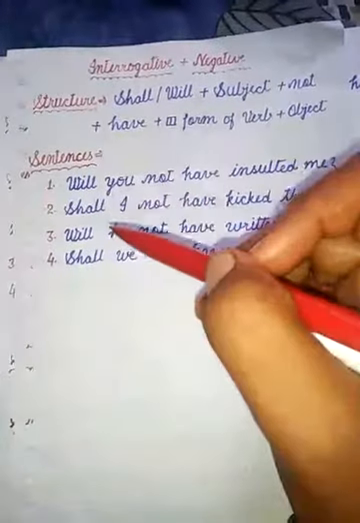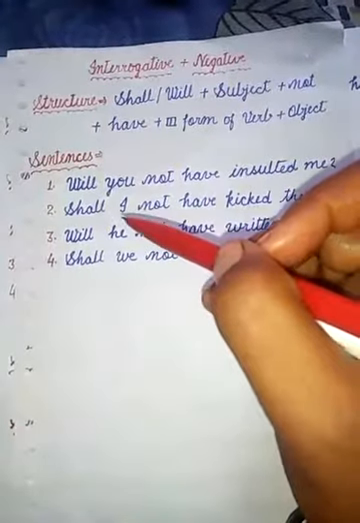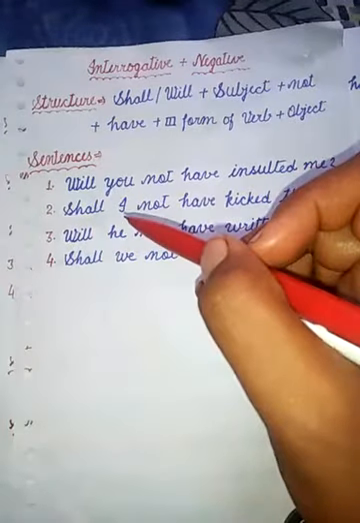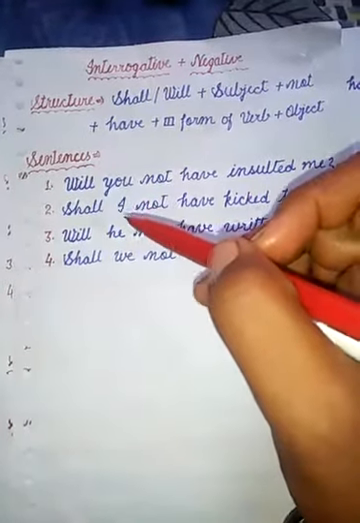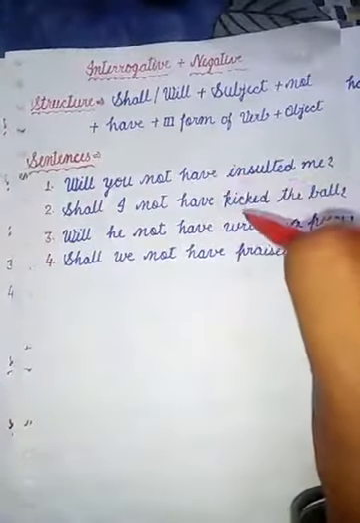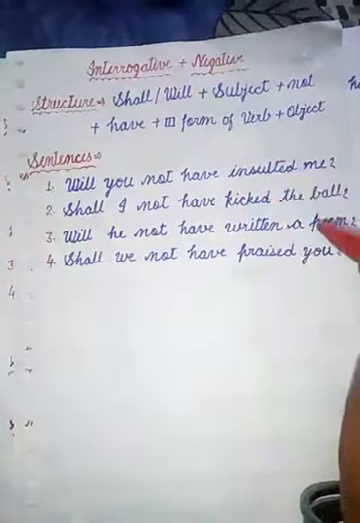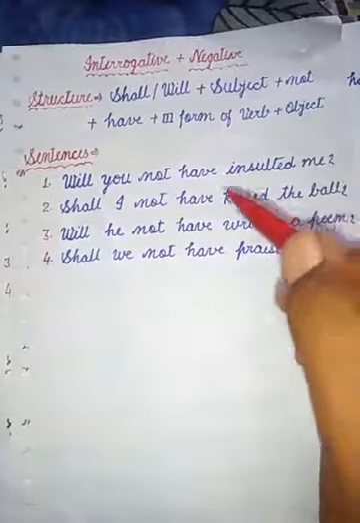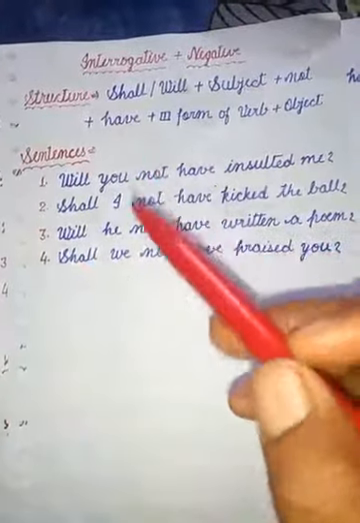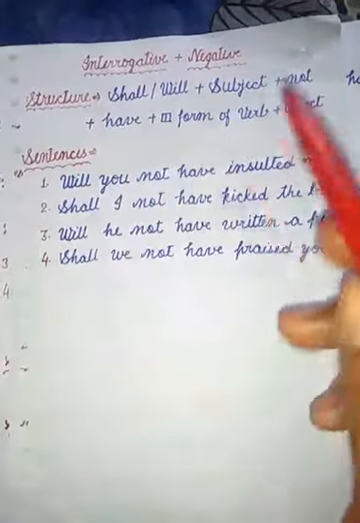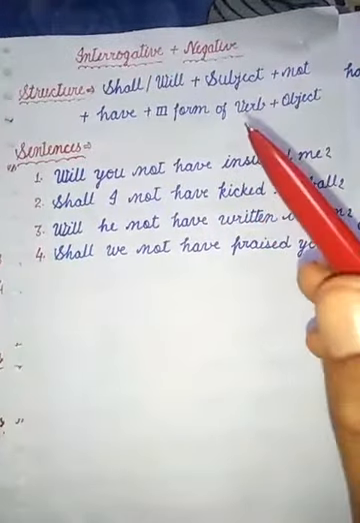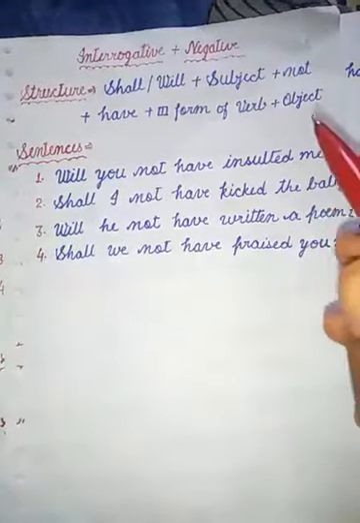Here at first shall, then I told you already if we use shall at first, we have to use the subject I or we. So I use here I. Shall I not have kicked, third form of verb kick, the ball, this is object. Third sentence, will he not have written a poem? At first will, then subject he, not, have, written is the third form of verb write, a poem is object.